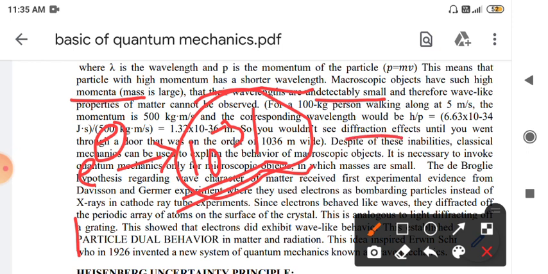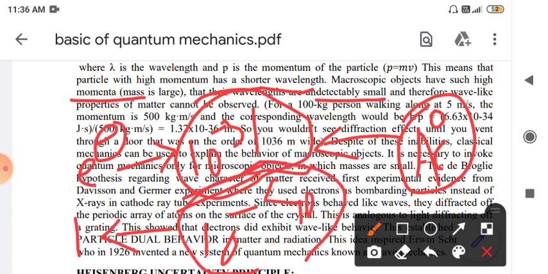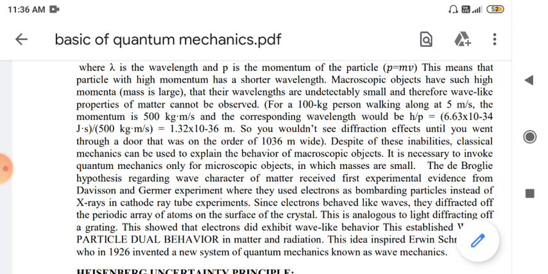If you observe the wavelength of the electron, it is in the range of angstrom units, around 10 raised to minus 10 meter. But for the tennis ball, we cannot get a wavelength in the range of 10 raised to minus 40 or so. Practically these wavelengths cannot be detected. Only wavelengths up to angstrom units, or some nanometer or picometer, we can detect. But such a low wavelength for a higher mass, we could not detect.